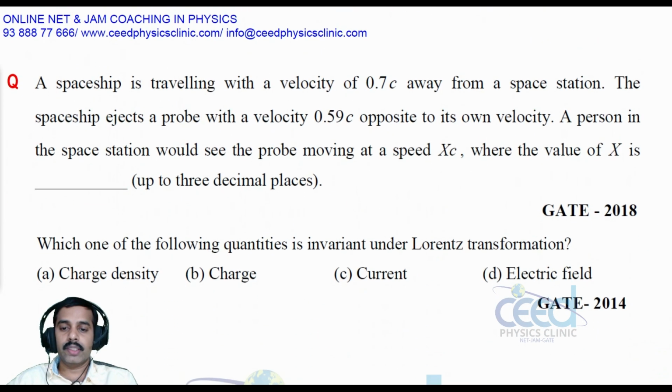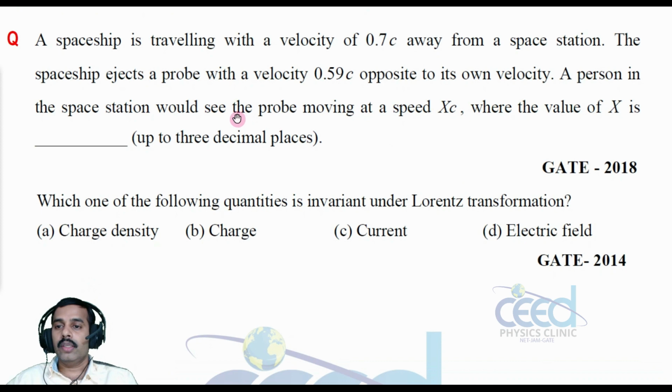The problem is: a spaceship is traveling with a velocity 0.7 c away from a space station. The spaceship ejects a probe with a velocity 0.59 c in the direction opposite to its own velocity. A person in the space station would see the probe moving at a speed xc, where the value of x is.